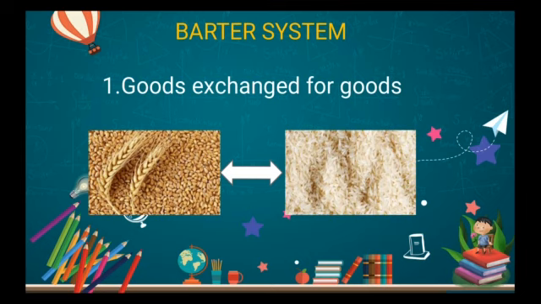So the main thing is you know what the barter system is. In Tamil, we call this barter system pandamatru. So there is goods exchanged for goods without the invention or intervention of money. Before the invention of money, it was like this. When money started being used as an invention, then we all know the present situation. We go and give the money, we get the goods. Whatever goods, there is a value for everything.